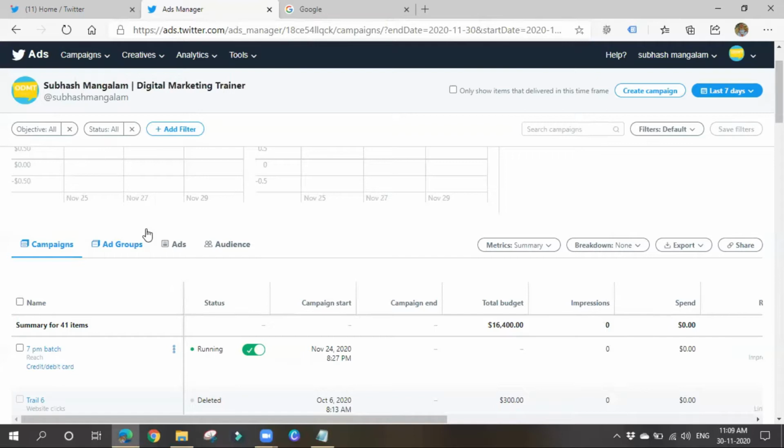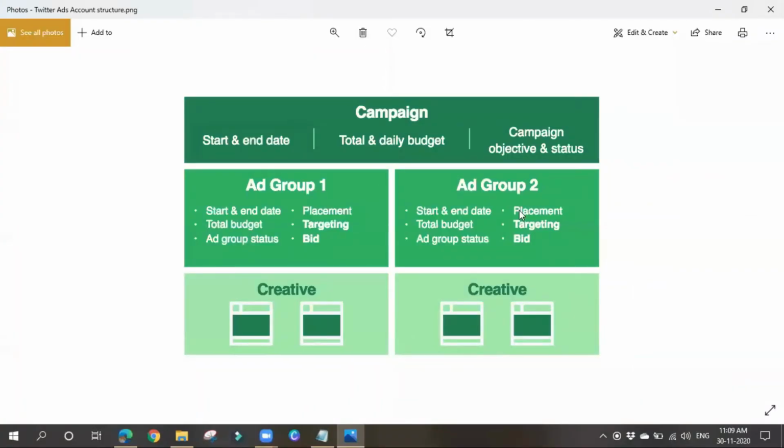As I said, for each and every platform where we run ads, there is an account structure. So for Twitter ads also there is an account structure. Let's see it. In the case of Twitter also, we must have a Twitter ads account. Next, we'll be seeing common things: campaign, ad group level, and creatives level. In the campaign level, we can set up a total and daily budget, and we have to choose a campaign objective. We can also set up scheduling, from when to when we want to run our ads, like such, we can give start and end dates.